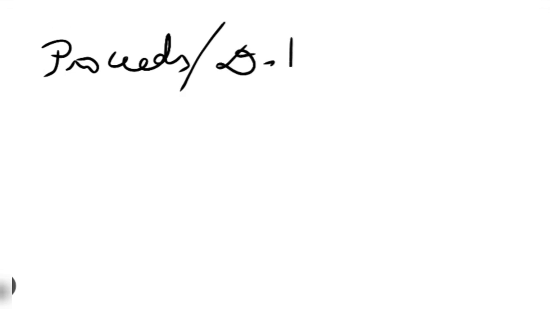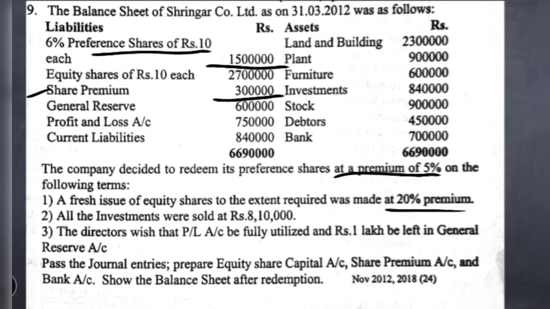And the second working note we usually show either for calculating the proceeds of fresh issue of equity shares or preference shares, or we are going to calculate what is the amount we have to utilize out of the divisible profits. It depends on the information given in the question. If they give us the number of equity shares they are going to issue under the fresh issue along with the face value, then we will easily calculate what is the proceeds.